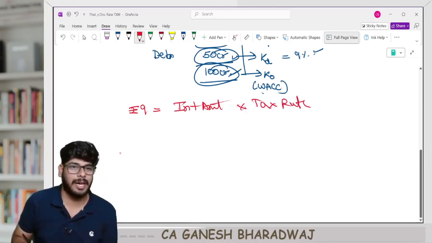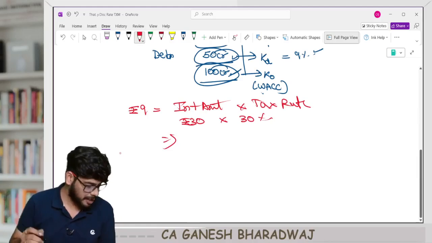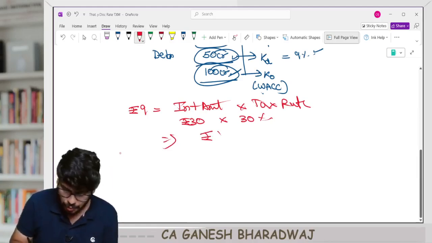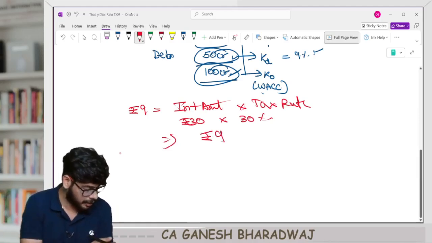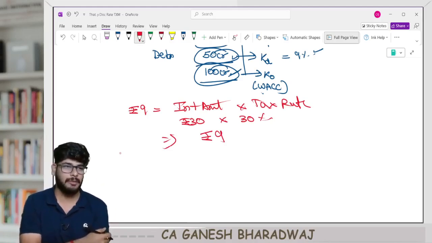Interest amount into tax rate. What is your interest amount? 30 rupees. What is your tax rate? 30 percentage. 30 rupees into 30 percentage, that gives you how much? It is 9. This is the tax saving. Correct, guys? Are you able to understand this?